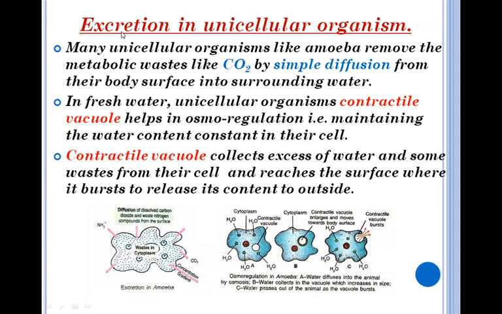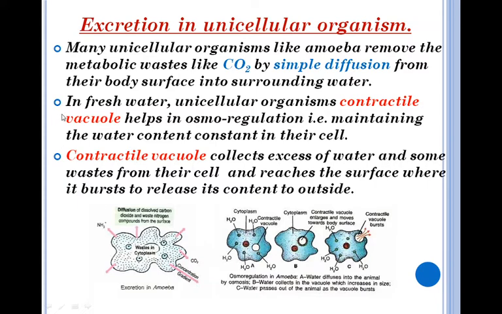Now let us see excretion in unicellular organisms. Many unicellular organisms like amoeba remove the metabolic waste like carbon dioxide by simple diffusion process from their body surface into surrounding water. You can see from this diagram that this amoeba is releasing carbon dioxide into its surrounding environment by the simple process of diffusion through the general body surface.